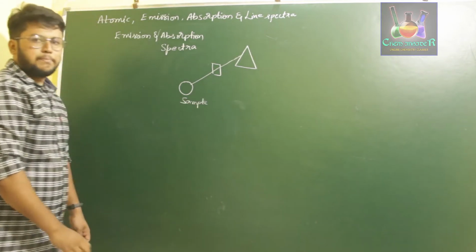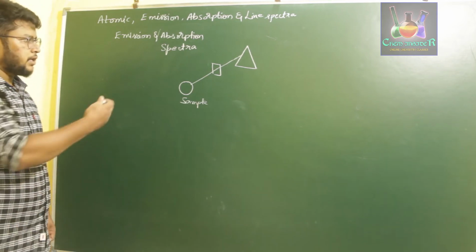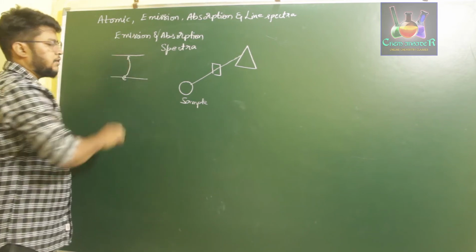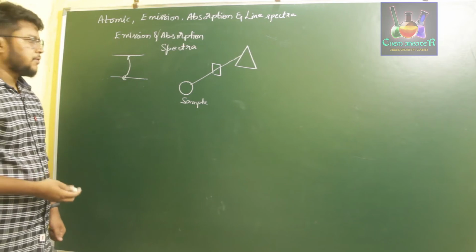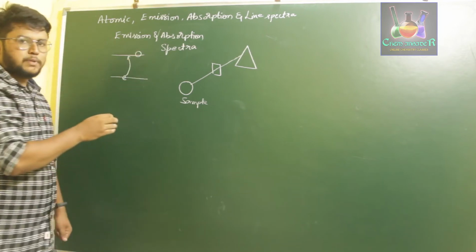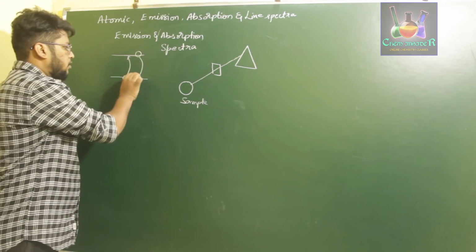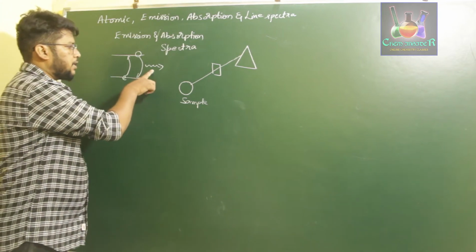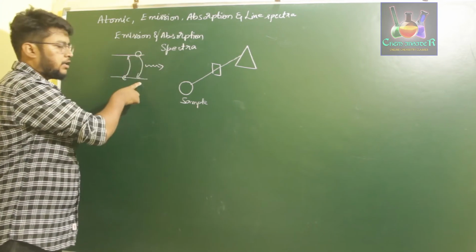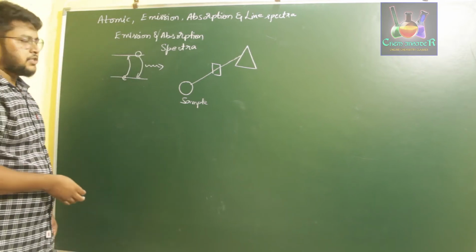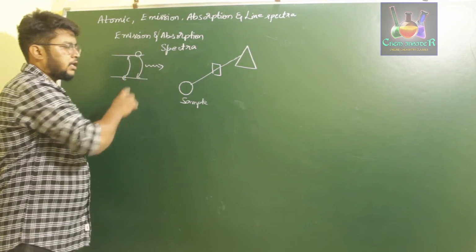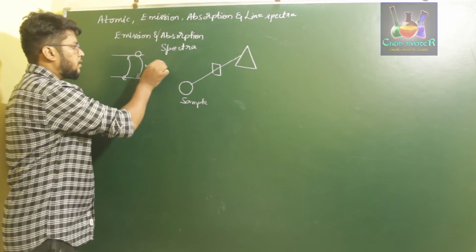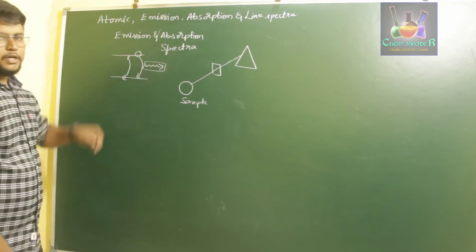This sample emits radiation. We have discussed this: when an electron gets excited to a higher level, it absorbs some amount of energy. If an electron which is already present in the higher level gets back to the lower level, it will emit a certain amount of radiation. The radiation emitted by an electron or an atom while returning to the lower energy orbit or a stable energy level is called emitted radiation. The spectra observed from that radiation is called emission spectra.